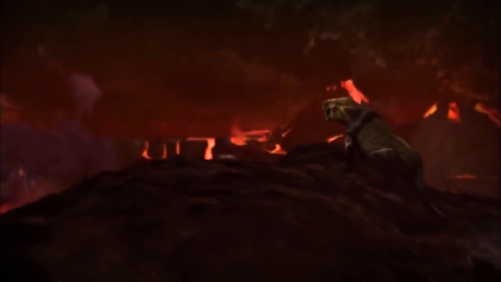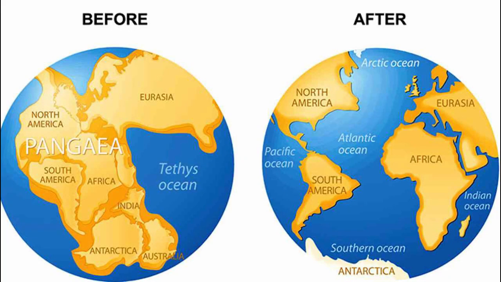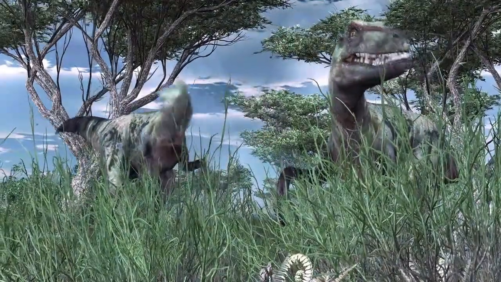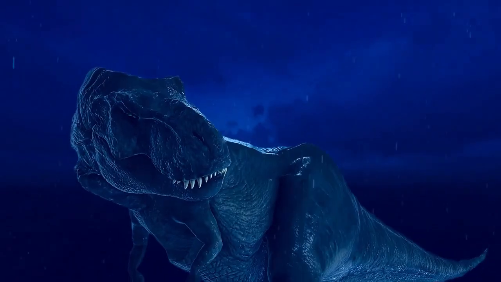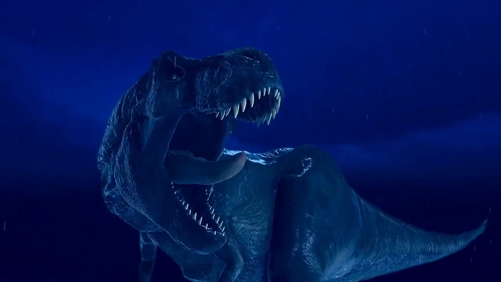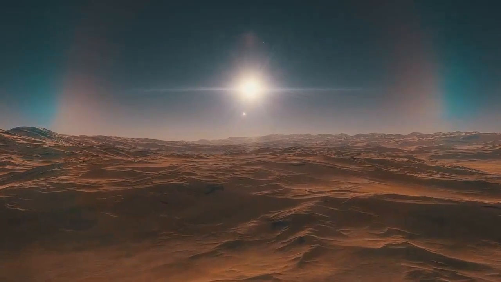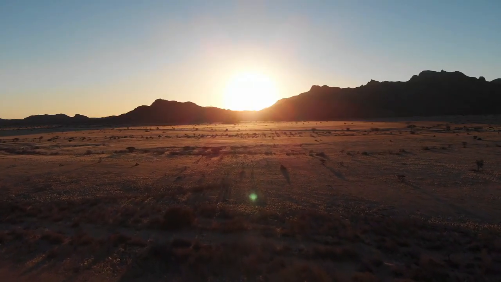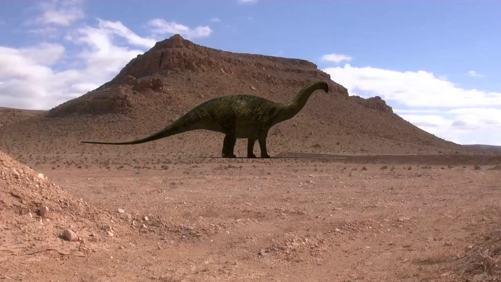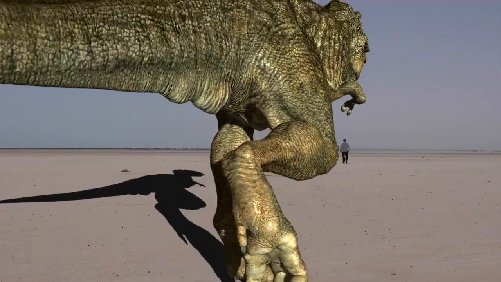All continents during the Triassic period were part of a single land mass called Pangaea. This meant that differences between animals or plants found in different areas were minor. The Triassic climate was relatively hot and dry, and much of the land was covered with large deserts. Unlike today, there were no polar ice caps.